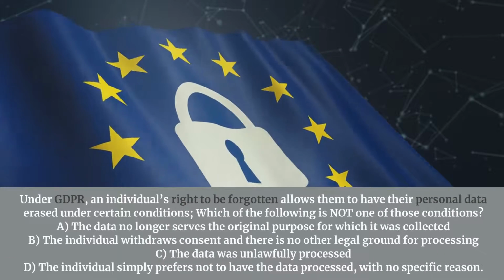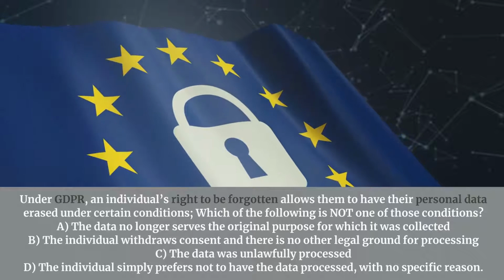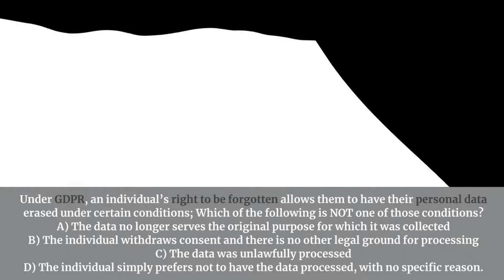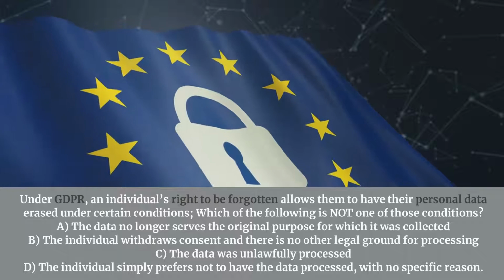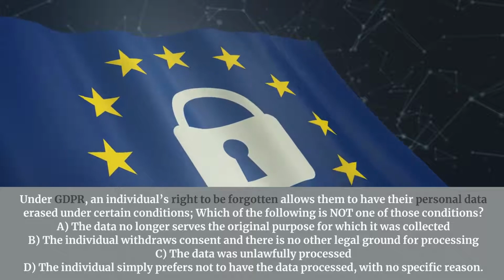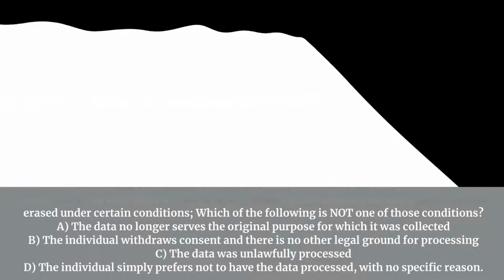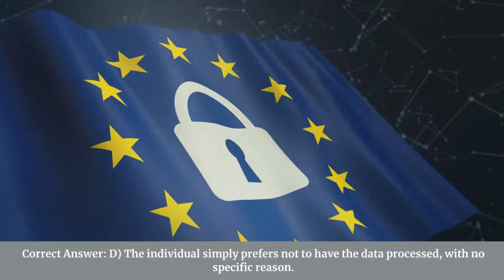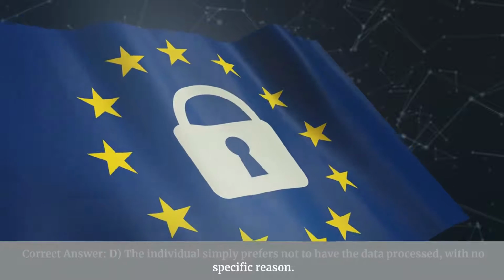Under GDPR, an individual's right to be forgotten allows them to have their personal data erased under certain conditions. Which of the following is not one of those conditions? A. The data no longer serves the original purpose for which it was collected. B. The individual withdraws consent and there is no other legal ground for processing. C. The data was unlawfully processed. D. The individual simply prefers not to have the data processed, with no specific reason. Correct answer: D. The individual simply prefers not to have the data processed, with no specific reason.